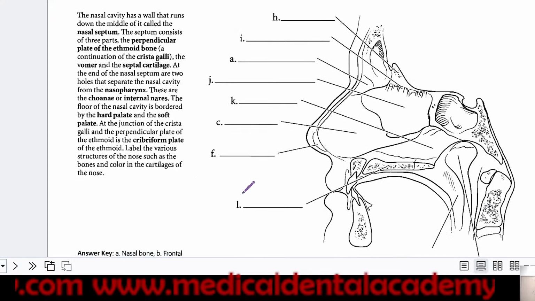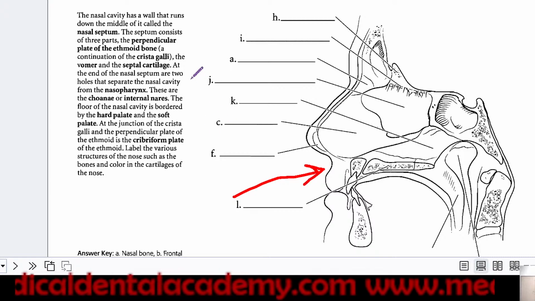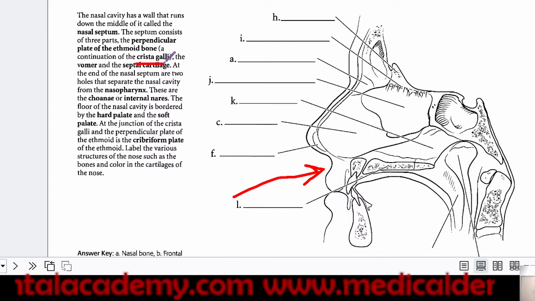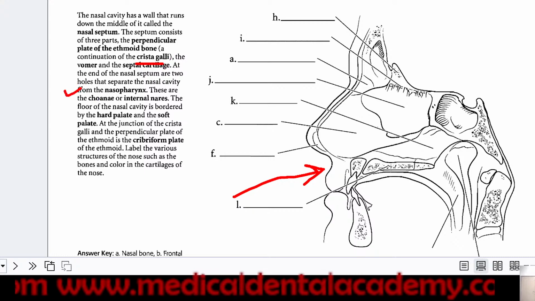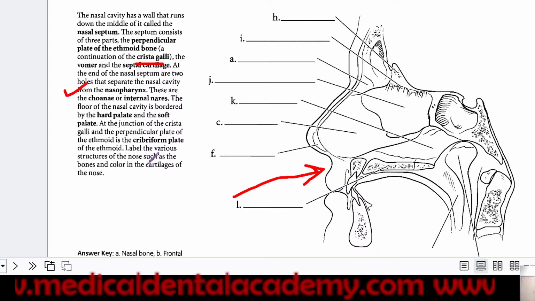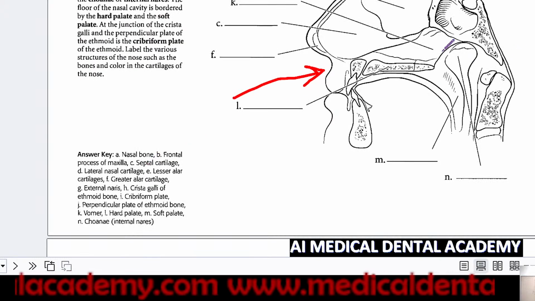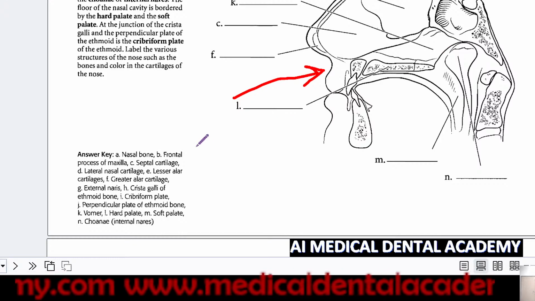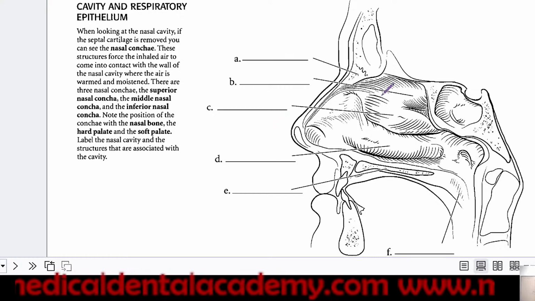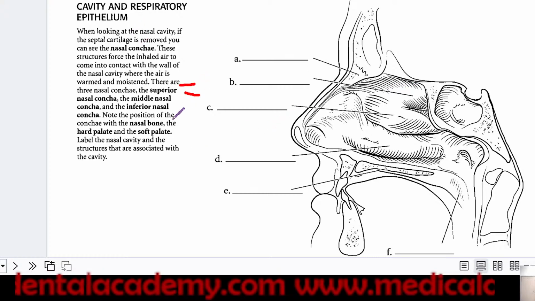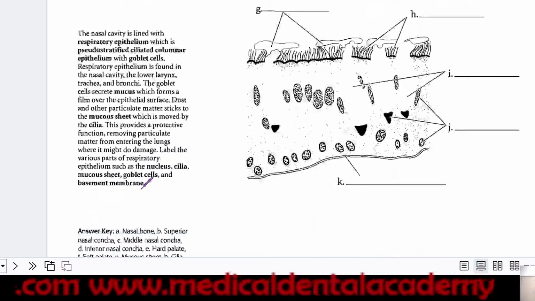Why? Because in this diagram there are many important things which will be asked in the exam. You can be asked what is crista galli, what is the continuation of crista galli, etc. Nasopharynx will be asked. All these labelings will be asked. Hiatus semilunaris will be asked. In the hiatus semilunaris, we have the duct opening of what? All these things will be asked in your exam. Now, nasal concha, inferior, superior, and middle nasal concha also, you have to label and remember them.